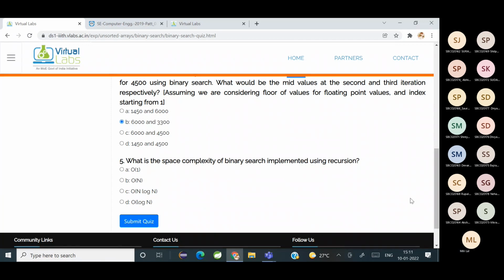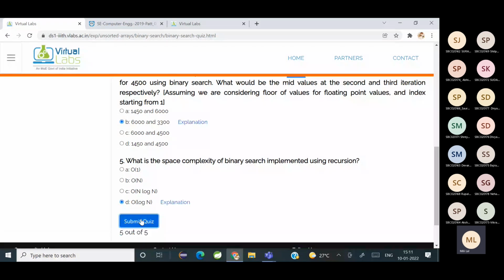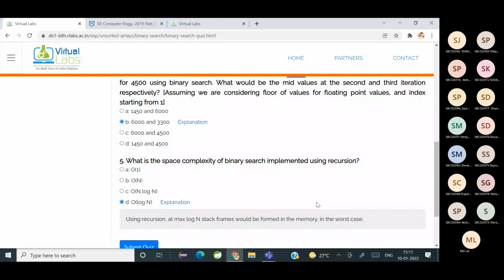Any idea? What is the space complexity of binary search implemented using recursion? O of n. It is big O of log n. Okay. Recursion means you are repeatedly calling. So a maximum of log n stack frames will be held in memory in the worst case. How did we calculate the space complexity as O of log n? Yeah, that's what I said.